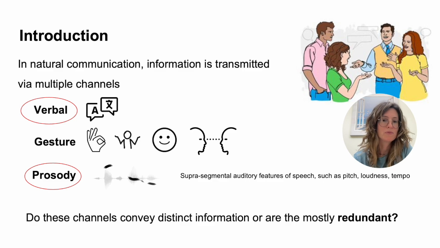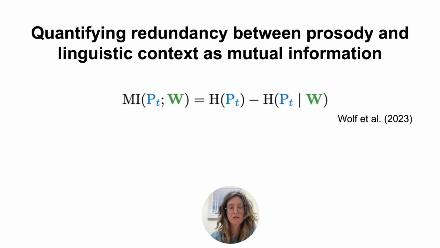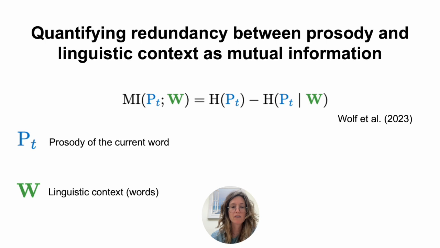All right, so we want to test the redundancy between two communication channels, and how can we compute that? So here we compute the redundancy between communication channels using mutual information. We follow a previous publication by Wolf et al. that computes this mutual information between the prosody of a given word and the linguistic context, or the words surrounding it. So this, under some assumptions, can be decomposed into this subtraction of these two entities.